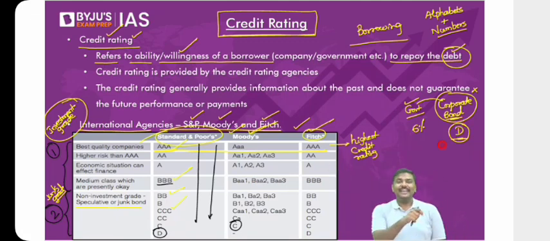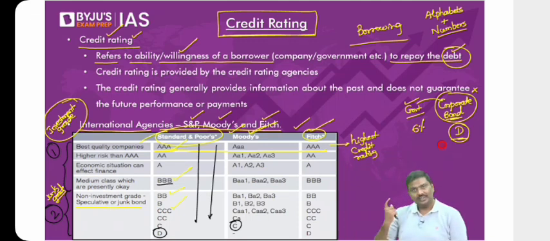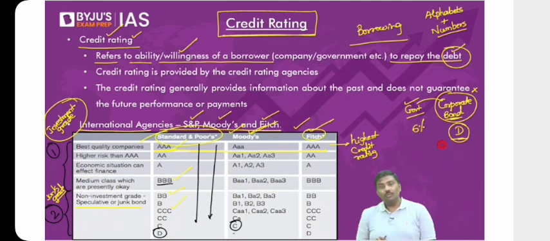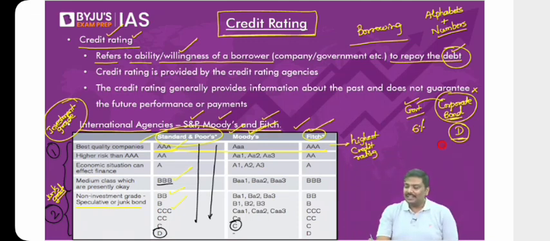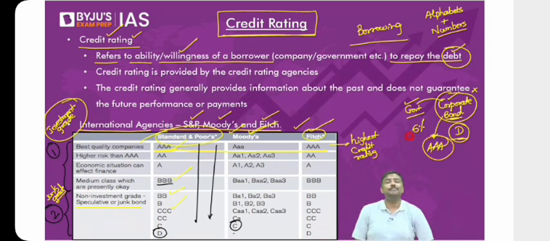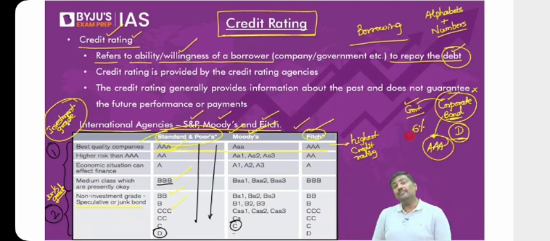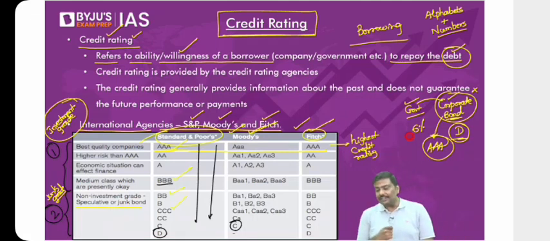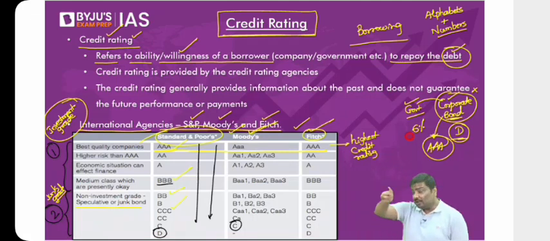So can I simply say credit rating will be used by the investors? Is the logic okay? It will be used by investors in the market. What about the company? Let's say a company wants to issue a bond, and the credit rating is AAA. Now you tell me, can the investor demand a very, very high rate of interest on AAA bonds? Think of it. Can an investor, for example, you are the investor, can you dictate terms to the company? Can you tell the company, no way, give me 10%, give me 9%?